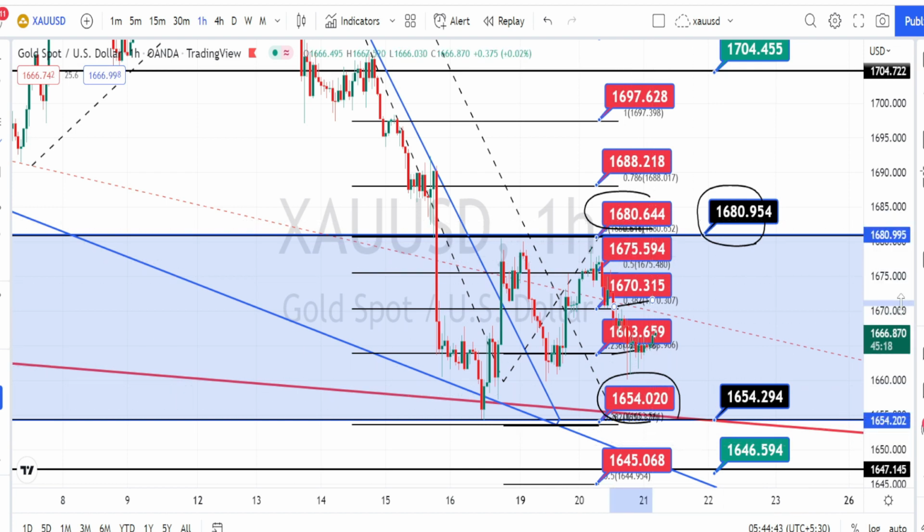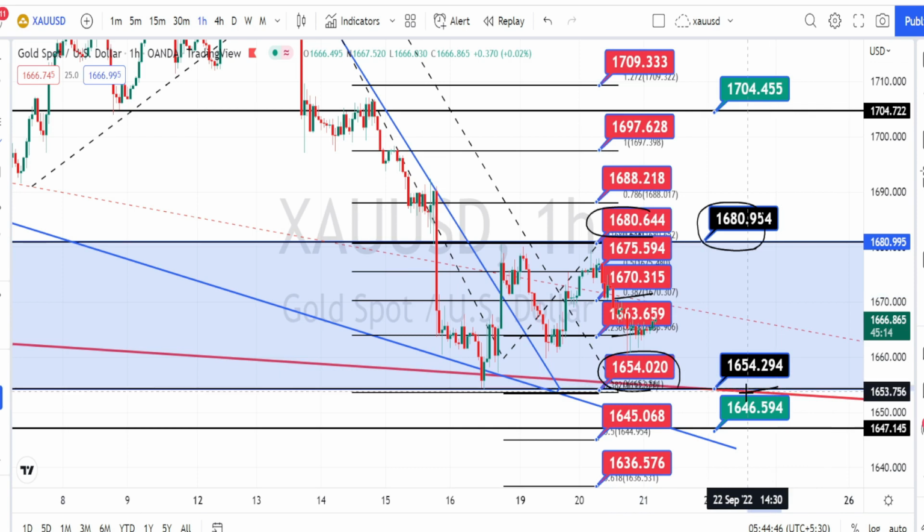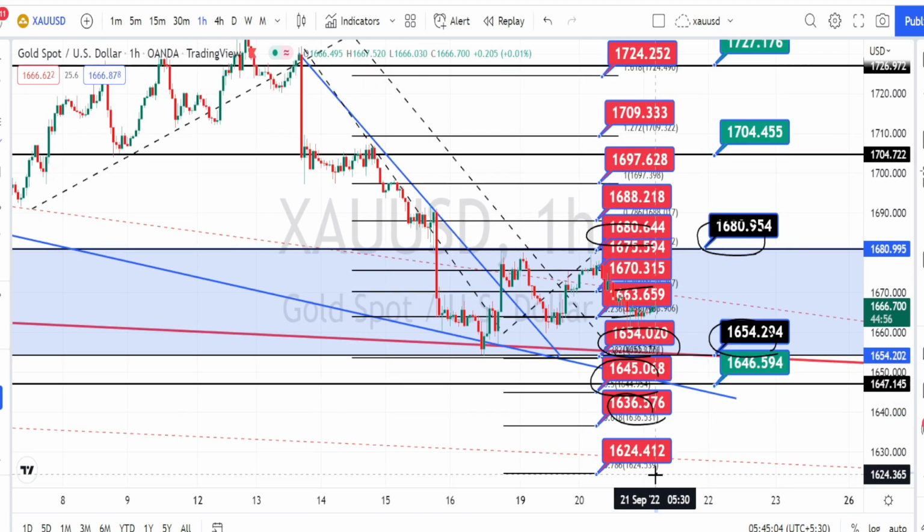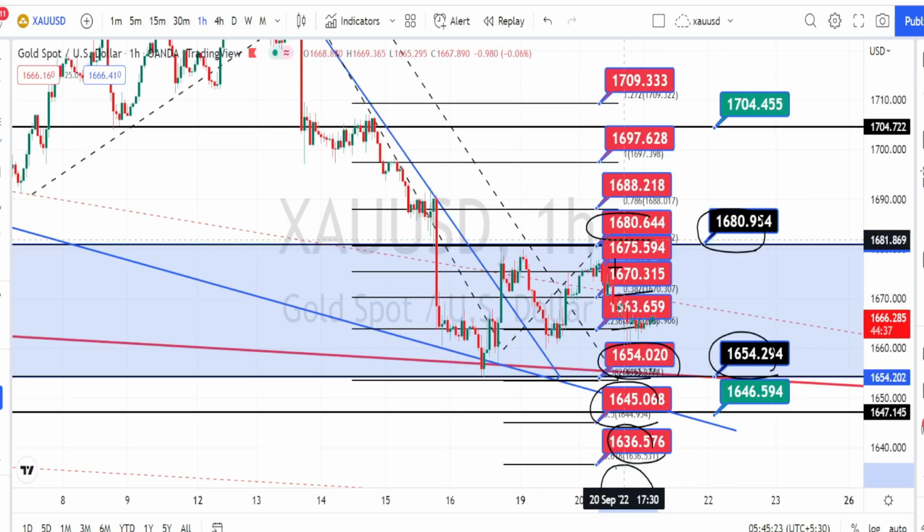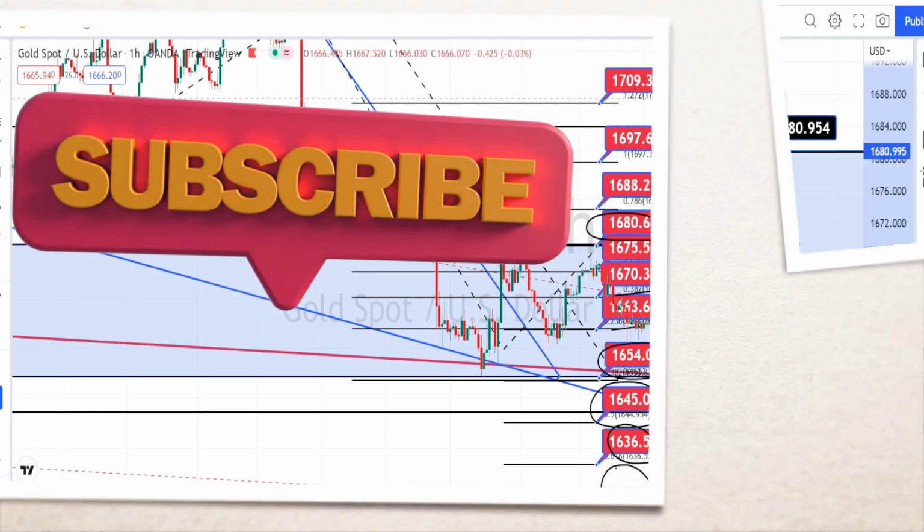On the bearish side, if the price action breaks the higher time frame support level of 1654, the next level of support is going to be around 1645 and 1636, and if the price action breaks the support level of 1636, the next level of support is going to be around 1624. Since the price action is in a range bound market, we have lots of resistance and support levels within a narrow range. Let us do the analysis in the 30 minutes time frame.